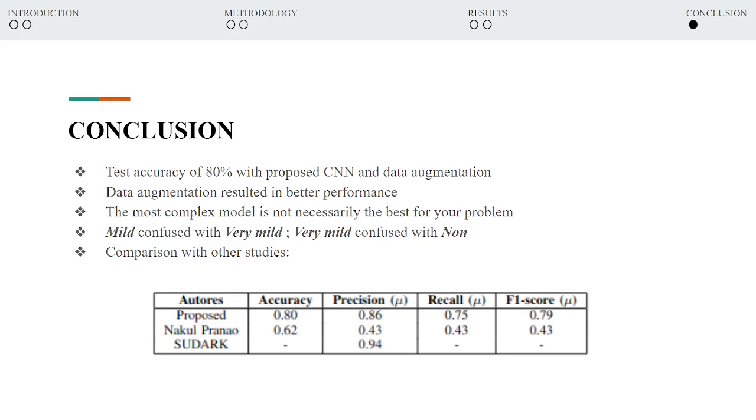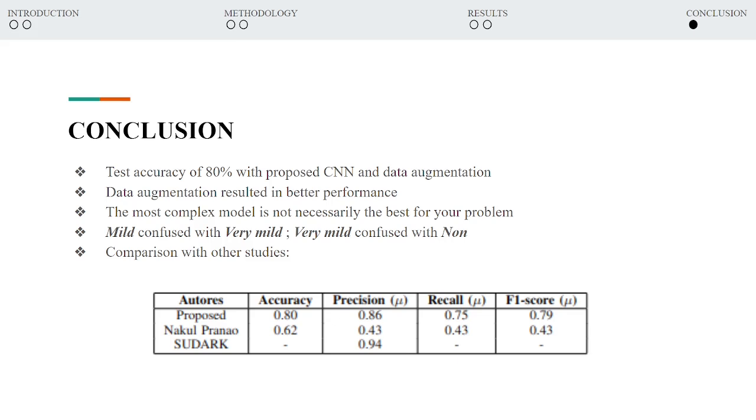We can see too that the most complex model, like ResNet, is not necessarily the best for your problem. The classes that the model confused most were mild-demented with very mild-demented and very mild-demented with non-demented.